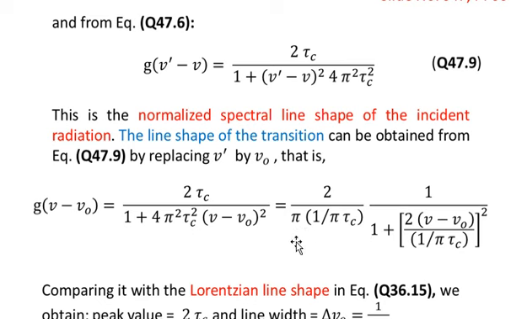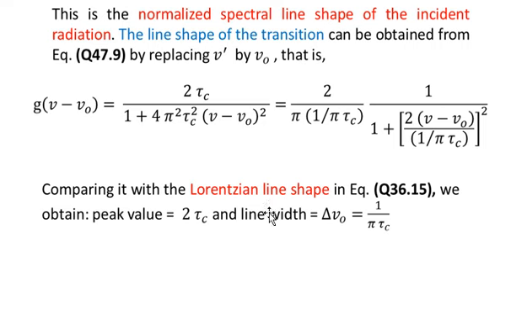So g of nu minus nu naught is equal to 2 over pi, and within the parentheses I have 1 over pi tau c, because I have split the function in the middle into two parts. The other part is 1 over 1 plus the square of 2, within the square bracket, nu minus nu naught divided by 1 over pi tau c. So you see that this is what we have found, an expression for g of nu minus nu naught. And this g of nu minus nu naught is actually the line shape of the transition.